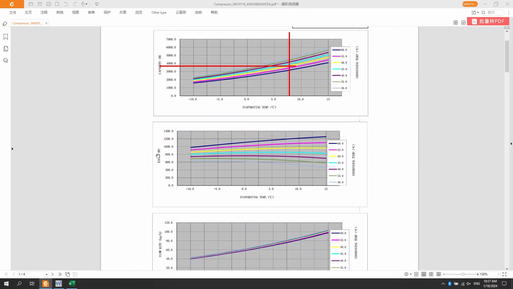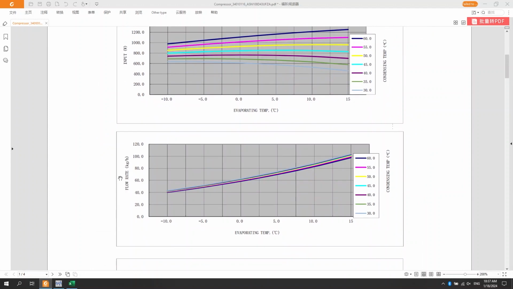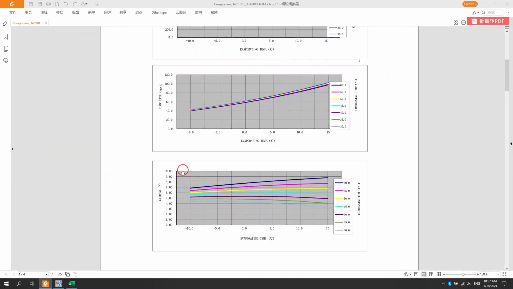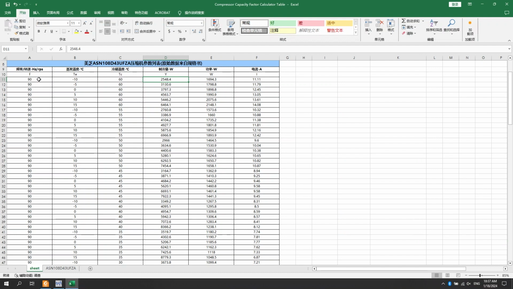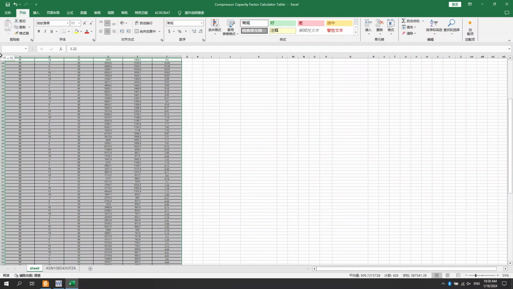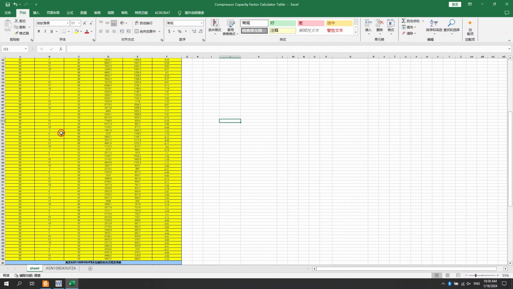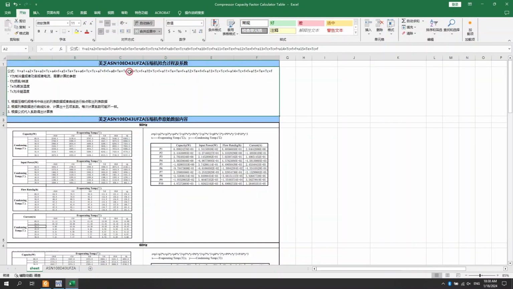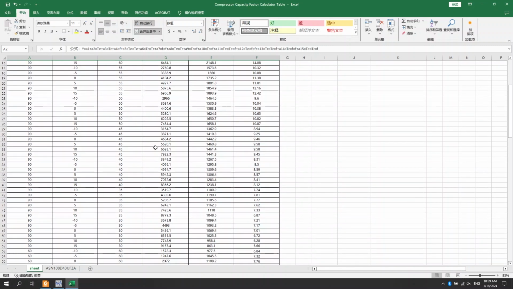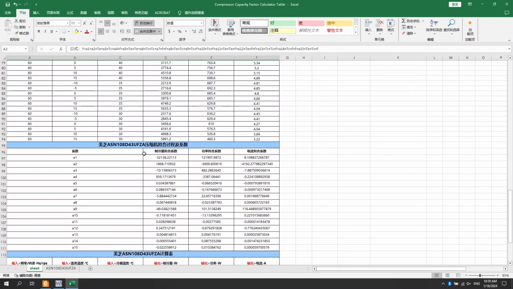If we also need to calculate the power and current under different operating conditions, the method is the same as for calculating the cooling capacity. So here we will only present the calculation of the cooling capacity. Once we have organized the data collection, we move on to the next step. Using these data, we now proceed to solve for the coefficients A1 to A15. The coefficients you see here are the ones I have already calculated.